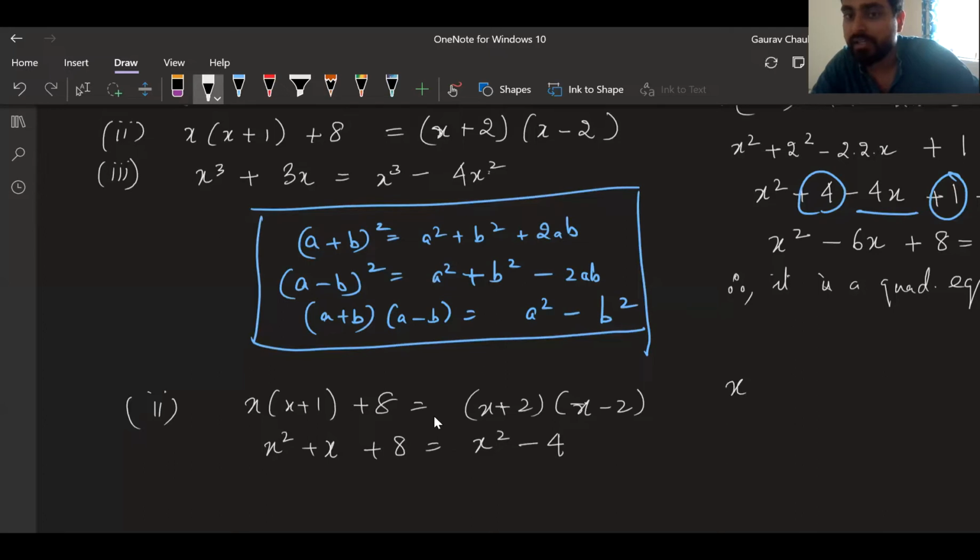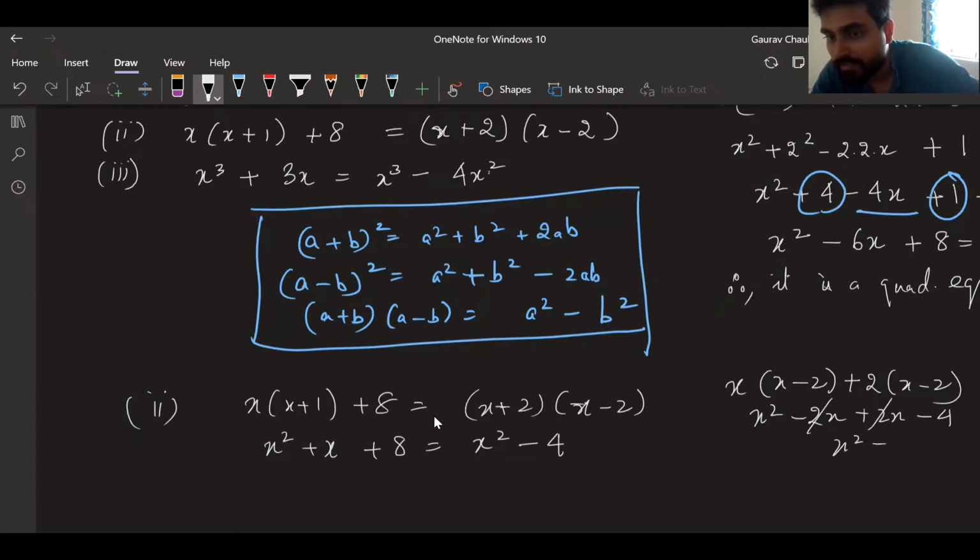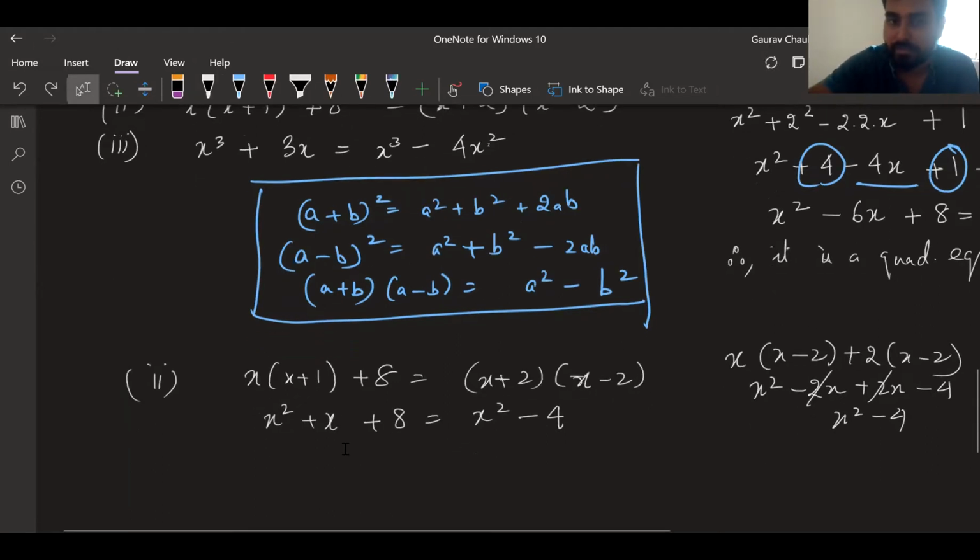If you want, you can use distributive property also. Dilrupa, this is for you. x into x minus 2 plus 2 into x minus 2. This will be the next step. If I use distributive property, you'll finally get the same thing. x square minus 2x plus 2x minus 4, and then this and this get cancelled. x square minus 4. Okay, I'm just skipping that. I'm using the property directly.